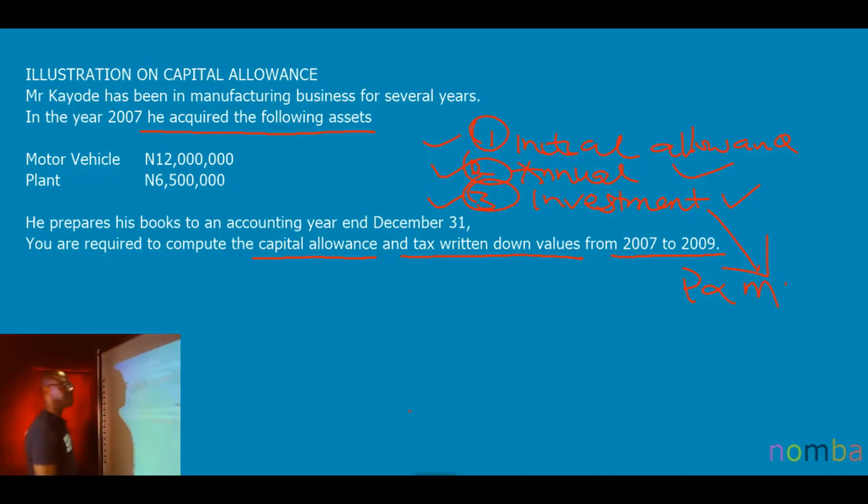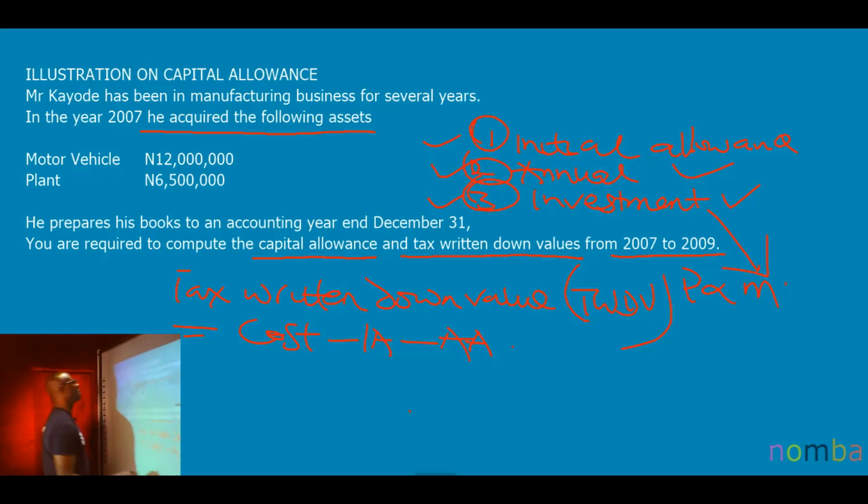Capital allowance, I've explained. What is tax written down value? The tax written down value of an asset, TWDV, is equal to cost minus initial allowance, IA, minus annual allowance, AA. That is the tax written down value of any asset. So this is what they want us to do. So let's go.